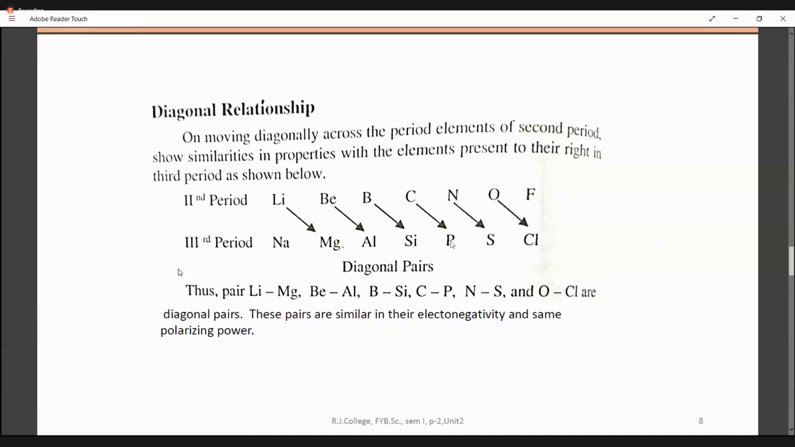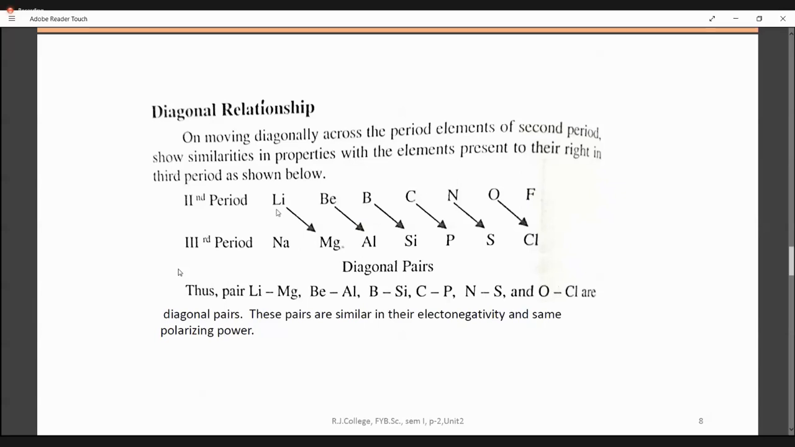And the third period also you know, because we have studied it in groups. Group 1 means lithium, sodium, one below the other. Group 2, beryllium, magnesium. Group 13, boron, aluminium. Group 14, carbon, silicon. 15 is nitrogen, phosphorus. 16, oxygen, sulfur. And 17 is going to be fluorine and chlorine. So you remember this also.